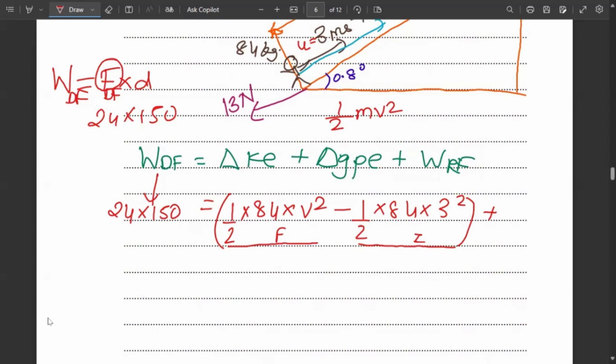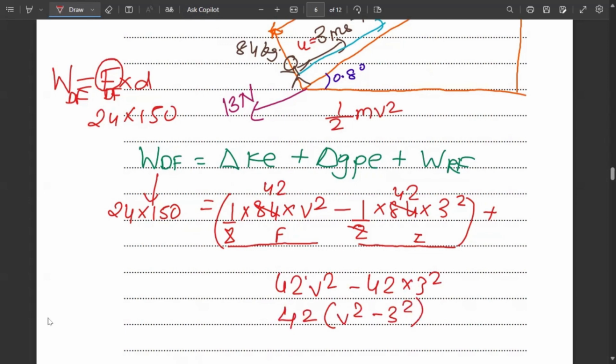Now, if I want to simplify this and write it in smaller terms, this half of 84 becomes 42. So this technically means 42 v square minus 42 into 3 square. So I can put the 42 in a bracket and write 42 (v square minus 3 square). Let me do that down. And why do we need this?